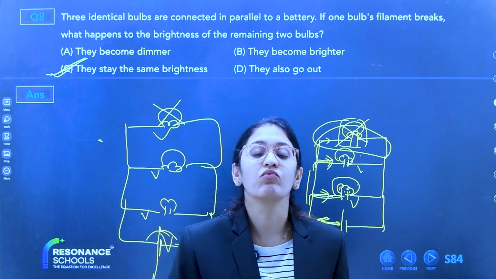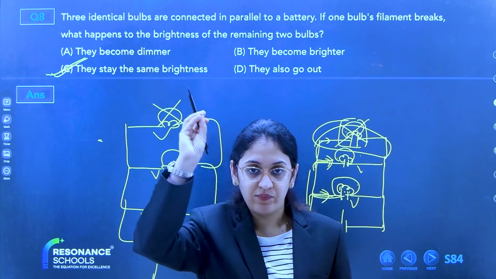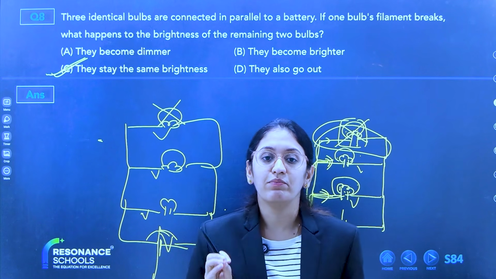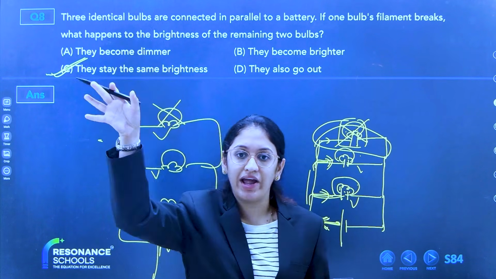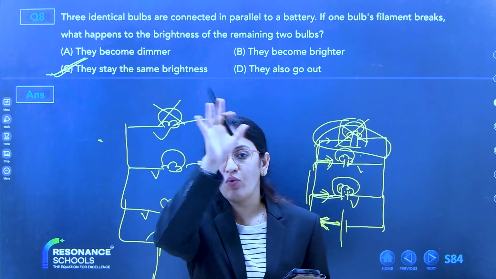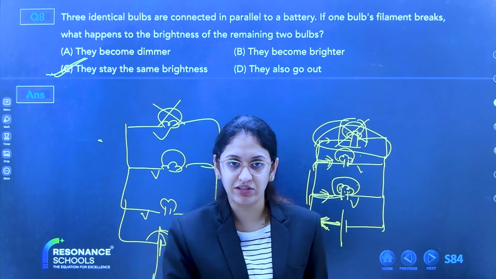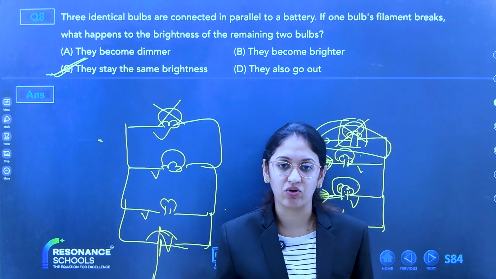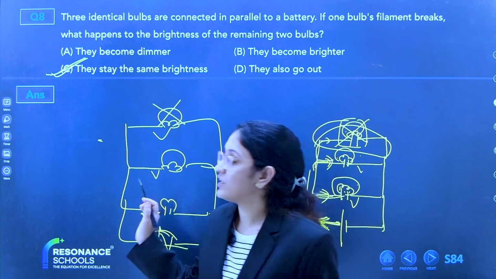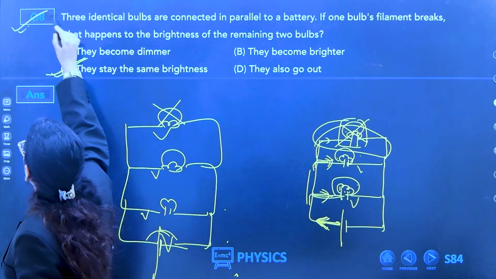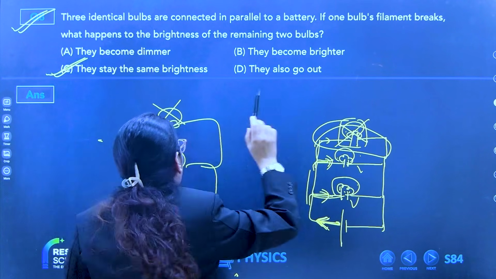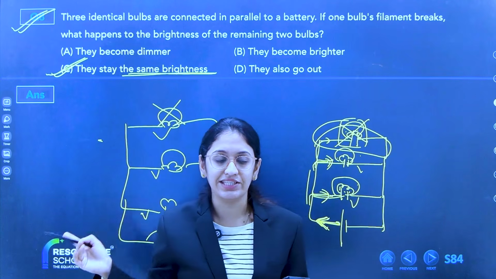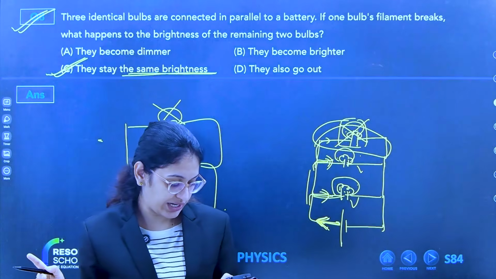In a parallel circuit, the voltage across each element is the same. If one wire breaks, the voltage will still be the same. If two wires break, the voltage through the other wires will still be the same. So in a parallel circuit, if one is damaged, there is no effect on the voltage, no effect on the other bulb. That is why this question is important. In a parallel circuit, if there is any damage, the brightness will remain the same. But this will not go with the series circuit, okay?